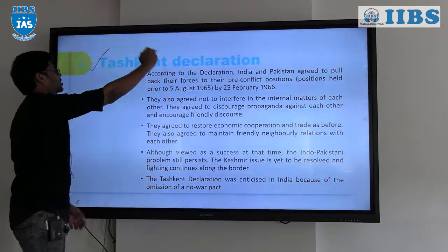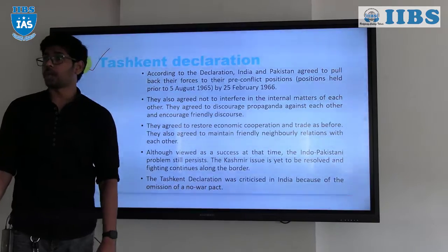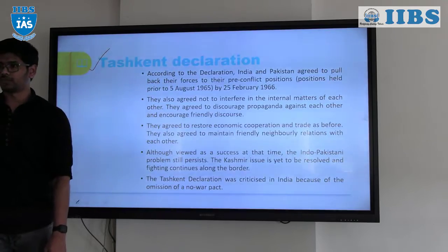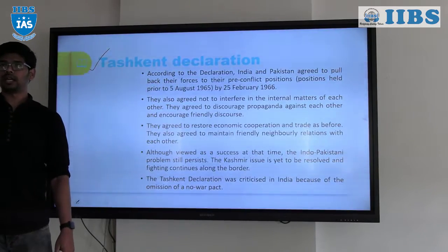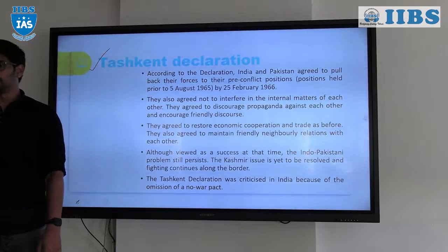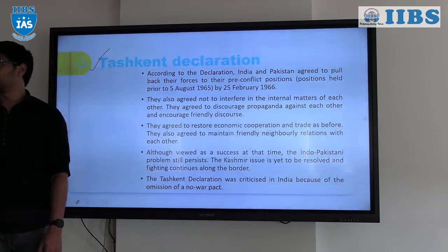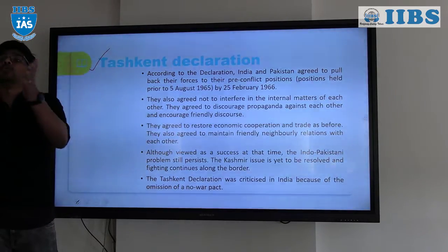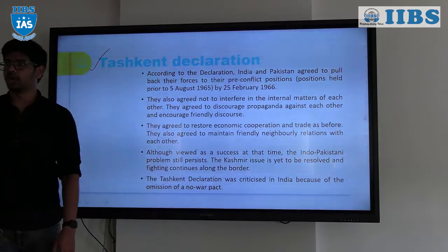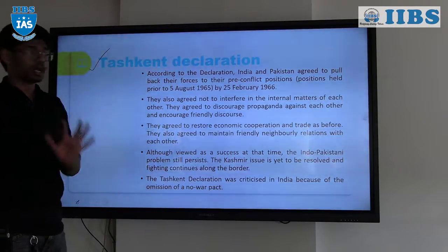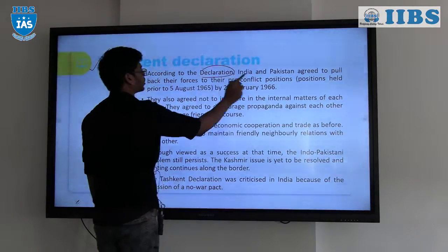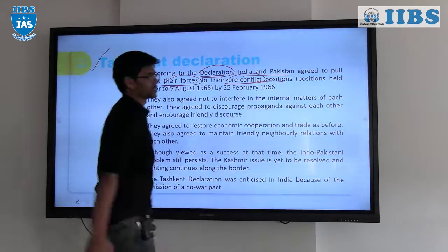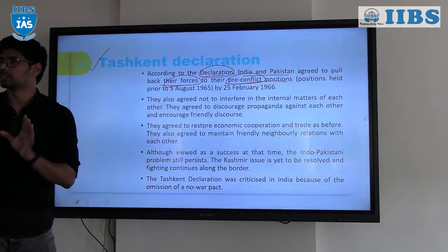Next one, Tashkent Declaration. After the war, we had occupied the strategic positions. Lal Bahadur Shastri, the then Prime Minister of India, went to Tashkent. Russia mediated the dialogue between India and Pakistan. When they went to Tashkent, they accepted to come back to the pre-war positions. According to the declaration, India and Pakistan agreed to pull their forces back to the pre-1965 positions.